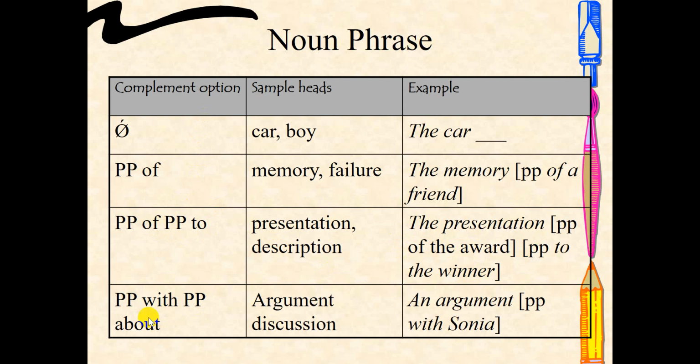Okay, another prepositional phrase that you can use starts with the word "with" or "about." An argument with Sonia, or an argument about Sonia, or an argument with Sonia about the award.